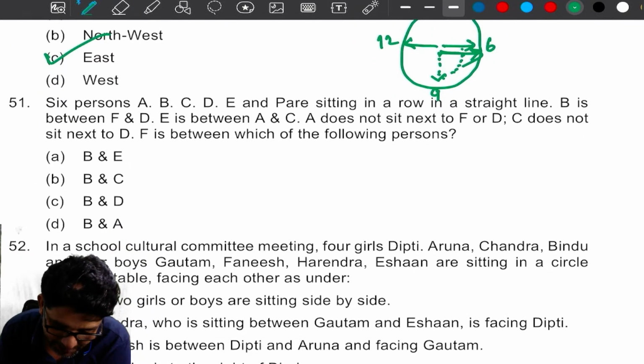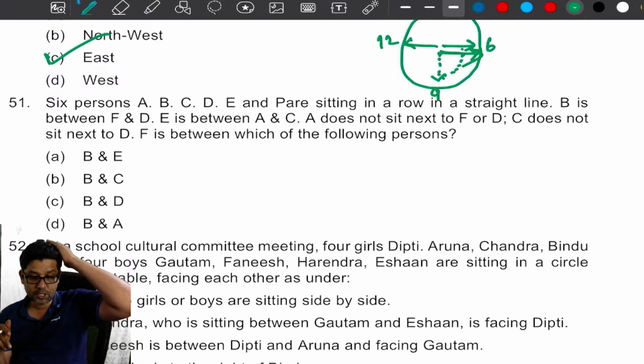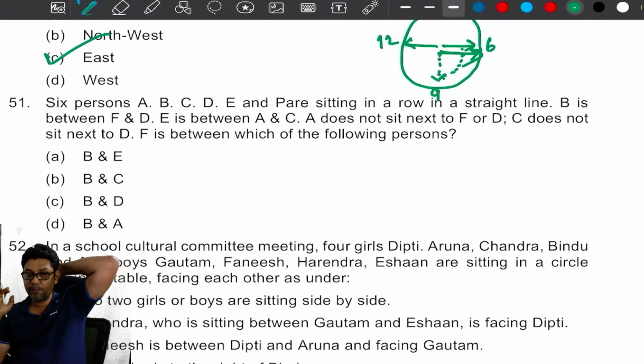Exam note on another. 6 persons A, B, C, D, E and F are sitting in a row in a straight line. B is between F and D. E is between A and C. A does not sit next to F or D. C does not sit next to D. F is between which of the following persons? Can you please do it, my dear?